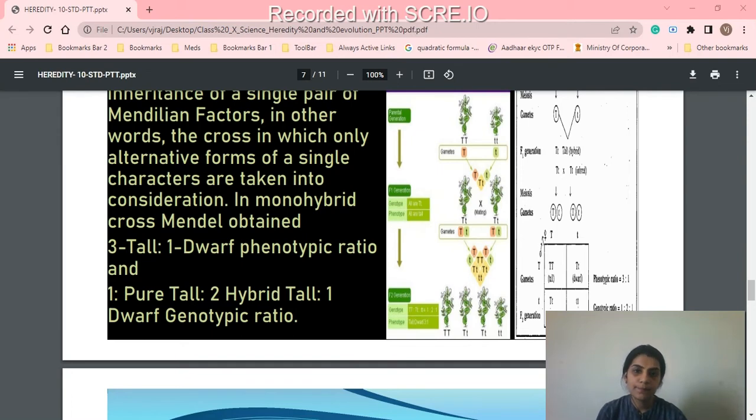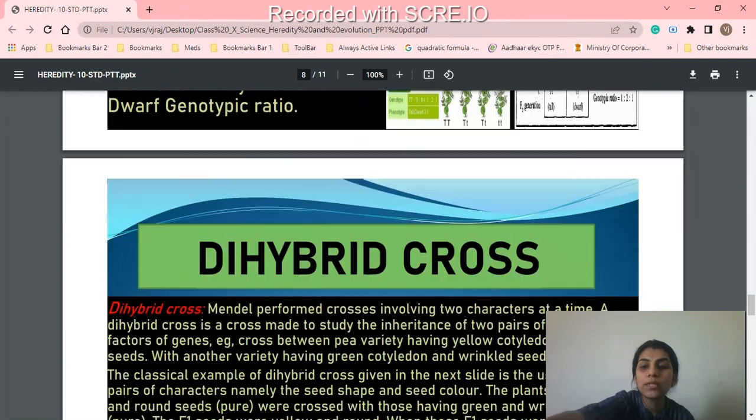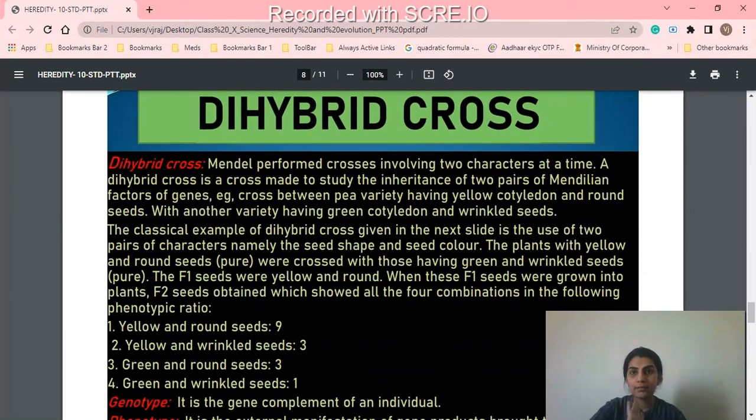So that was the Mendel experiment, and that is the monohybrid cross. In the monohybrid cross, we take only one character. Now there is a dihybrid cross. Dihybrid cross means two characters. We take two characters and we cross between the two characters. Mendel performed crosses involving two characters at a time. A dihybrid cross is a cross made to study the inheritance of two pairs of Mendelian factors or genes.